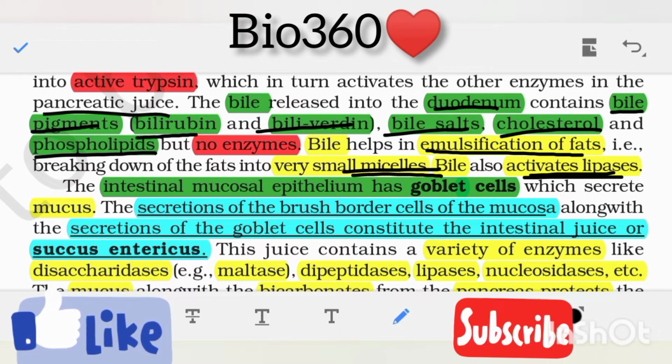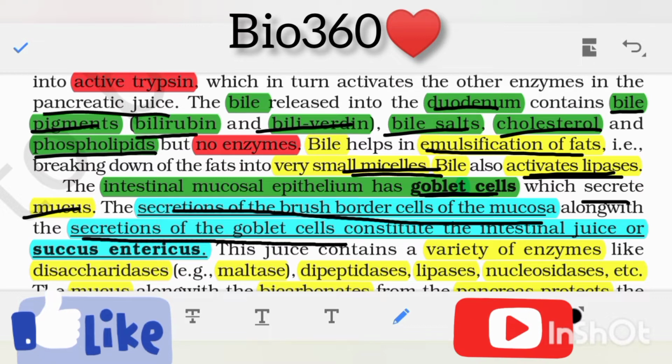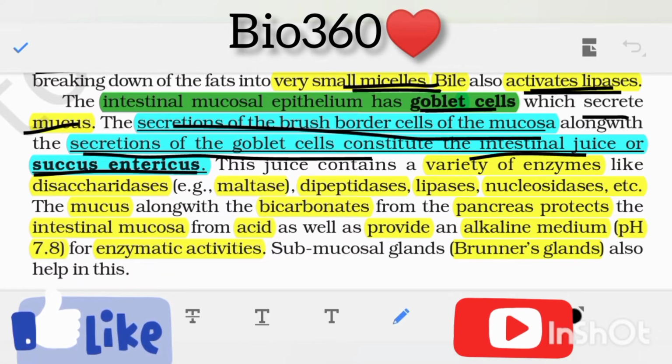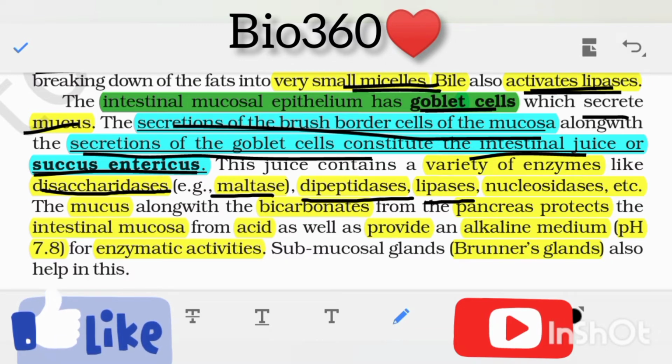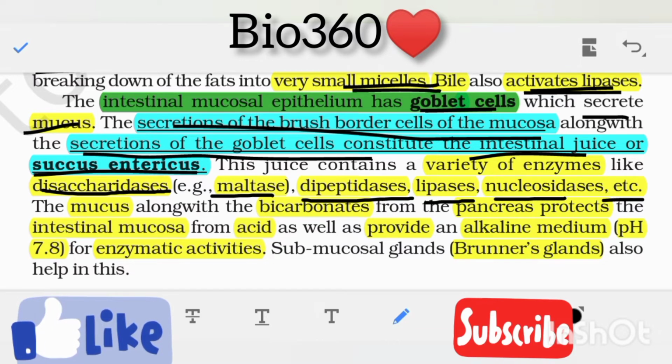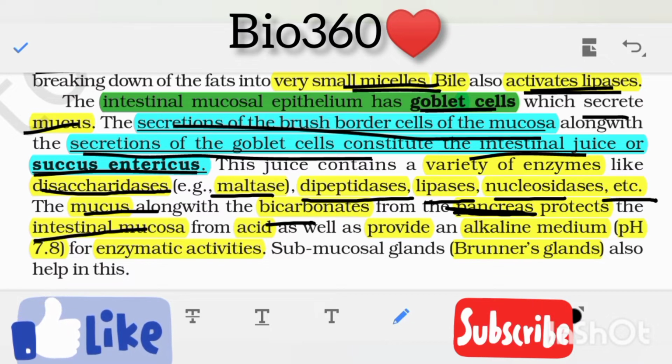The intestinal mucosal epithelium has goblet cells which secrete mucus. The secretions of brush border cells of the mucosa along with secretions of goblet cells constitute the intestinal juice or succus entericus. This juice contains a variety of enzymes such as disaccharidases, example maltase, dipeptidases, lipases, nucleosidases and so on.